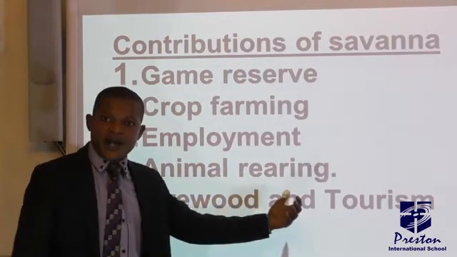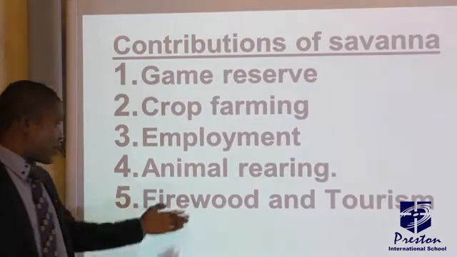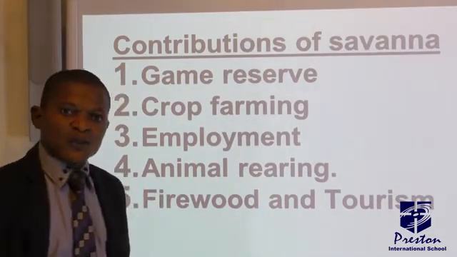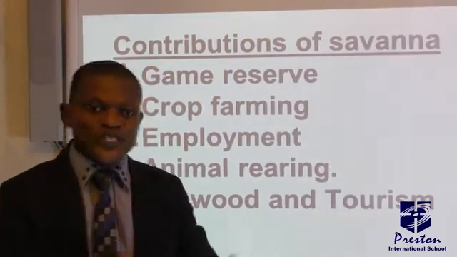And we have animal rearing because of the presence of grasses in the Savannah area. The animal rearing is done there. And lastly, we look at firewood, because of the few trees that are found there, they can be used for firewood. And tourism. It's a good place to visit.